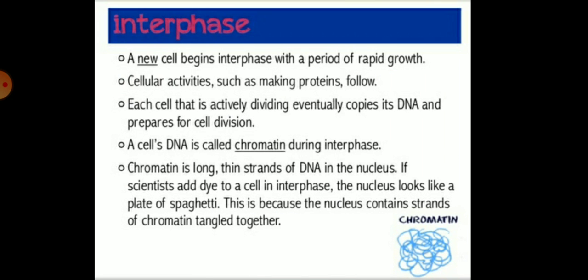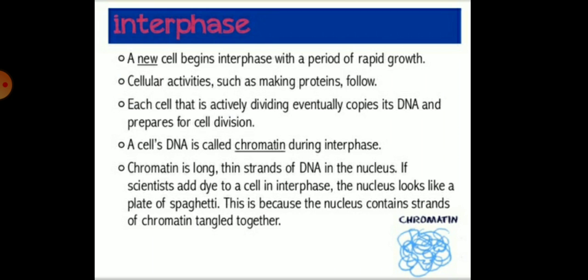So children, in the interphase, a new cell begins with a period of rapid growth and cellular activities such as making proteins. Each cell that is actively dividing eventually copies the DNA, its genome, and then prepares for cell division.